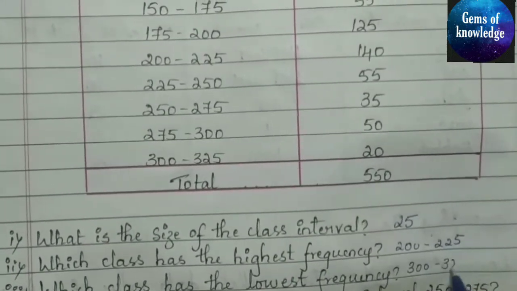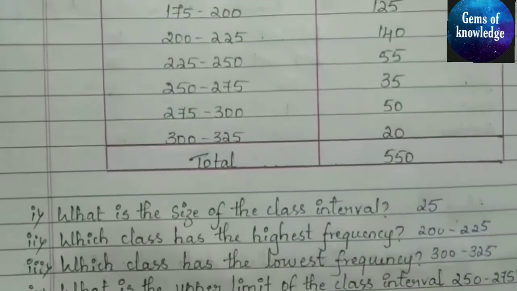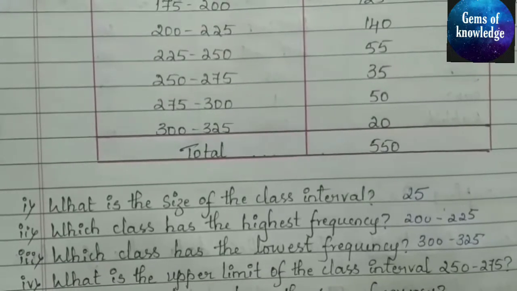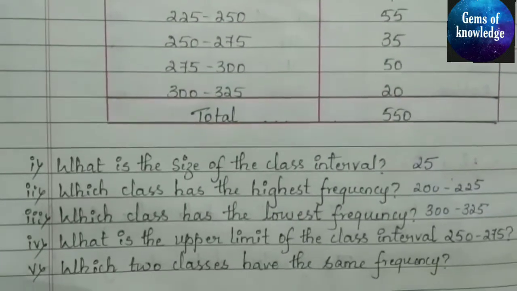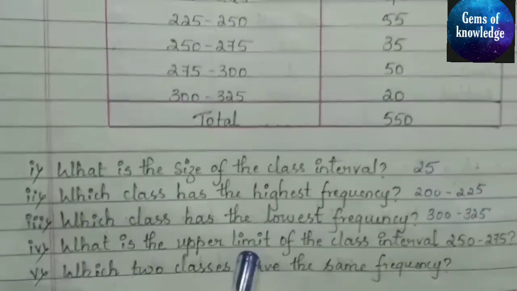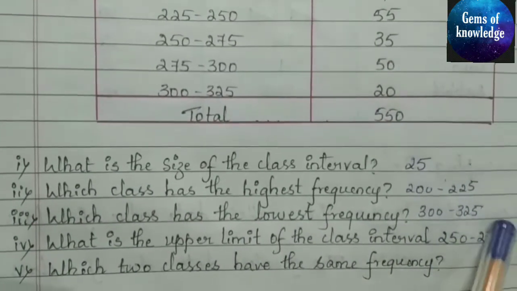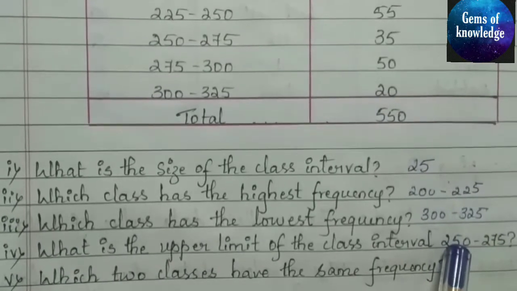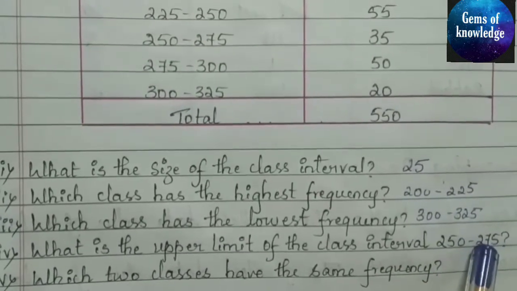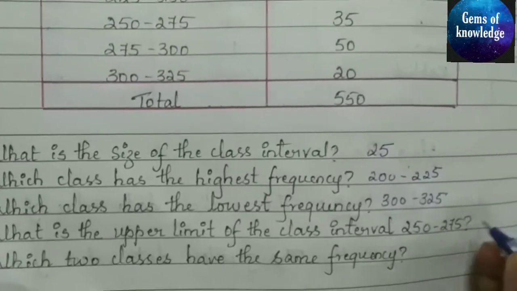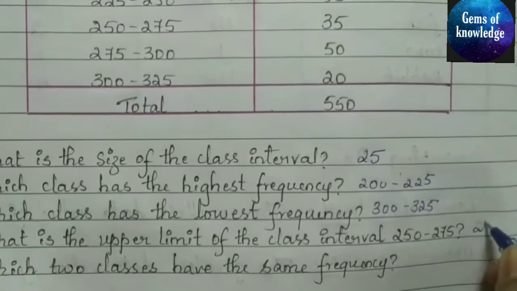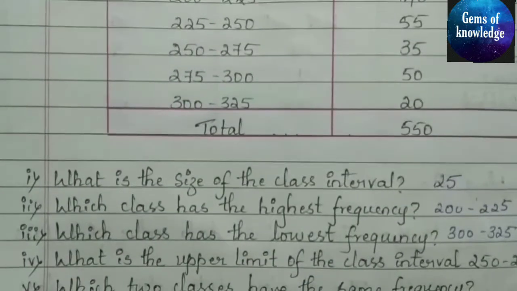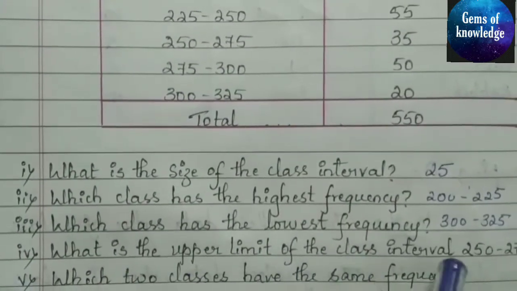The next one: what is the upper limit of the class interval 250 to 275? The class interval is already given. Among these, 250 is the lower limit and 275 is the upper limit. So we can write the answer directly: 275. Next, which two classes have the same frequency?